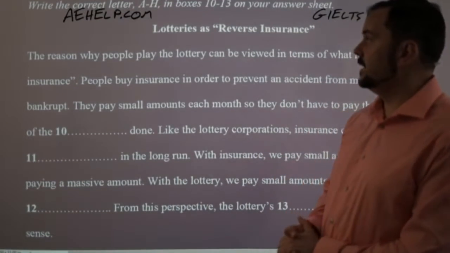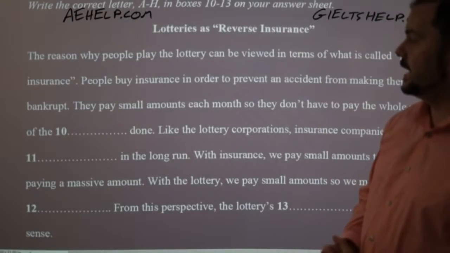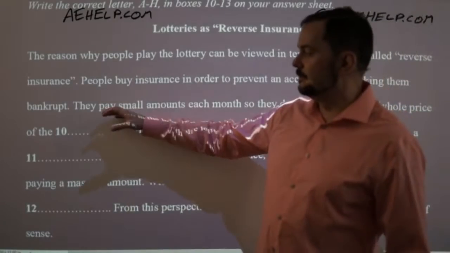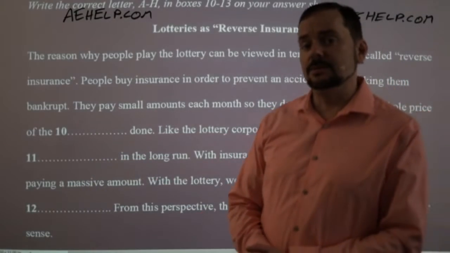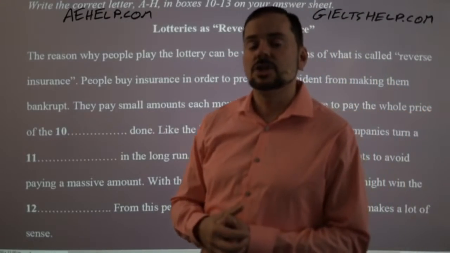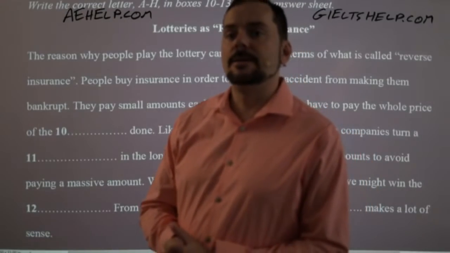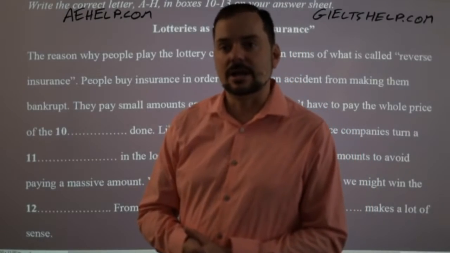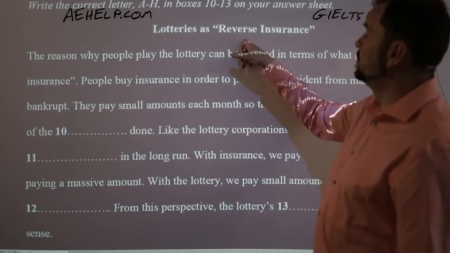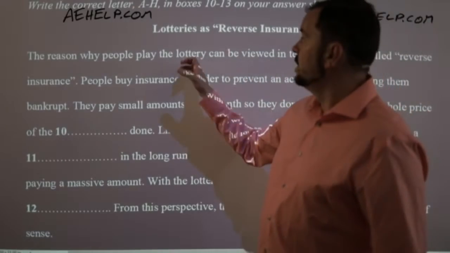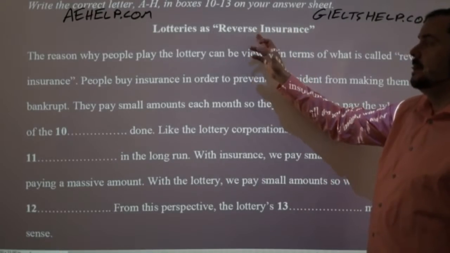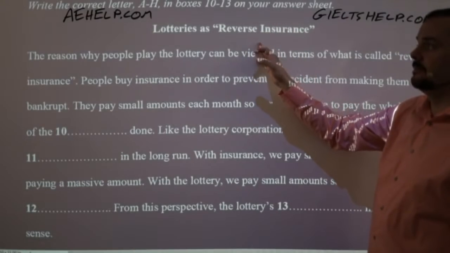All right, now here we have a summary completion type question where you have to fill in the blanks. This is good to read before the passage because all of this information is somewhere in the passage. So with these questions, you can read it nice and quick. Okay. All right. Lotteries as reverse insurance. Pay close attention to the title of these little paragraph completions. That will help you locate the information.